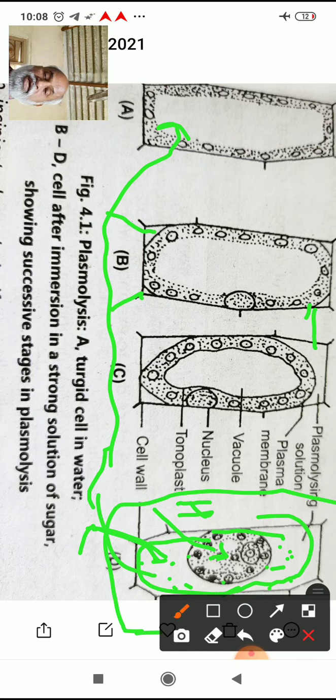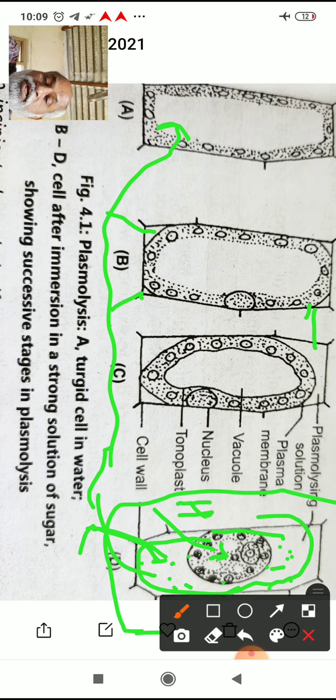If plasmolyzed cells after incipient plasmolysis are kept in water or a hypotonic solution, water molecules diffuse into the cell, and it is called endosmosis. So the process is endosmosis, and as a result of endosmosis, the protoplasm regains its shape, and the process is called deplasmolysis. I have told you it.